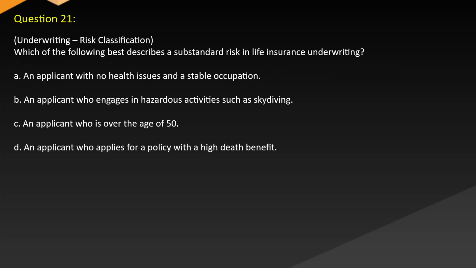Which of the following best describes a substandard risk in life insurance underwriting? A. An applicant with no health issues and a stable occupation. B. An applicant who engages in hazardous activities such as skydiving. C. An applicant who is over the age of 50. D. An applicant who applies for a policy with high death benefits.